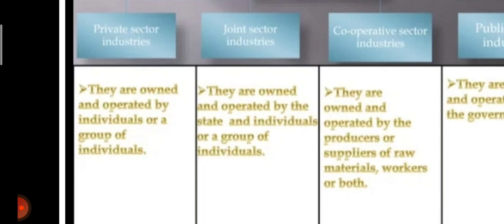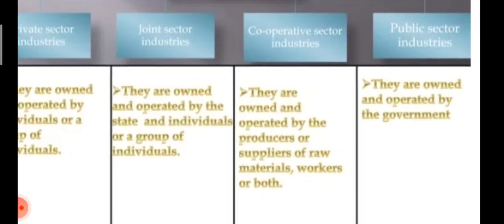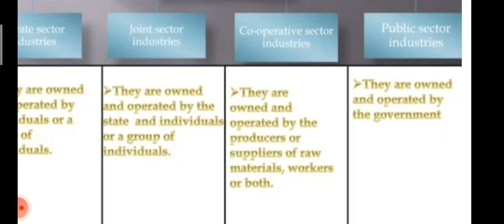Cooperative sector industries are owned and operated by the producers or suppliers of raw material, or the workers, or both, which means they work themselves also. Public sector industries are owned and operated by the government. That is why they are called public sector industries, because their aim is to provide welfare to society.